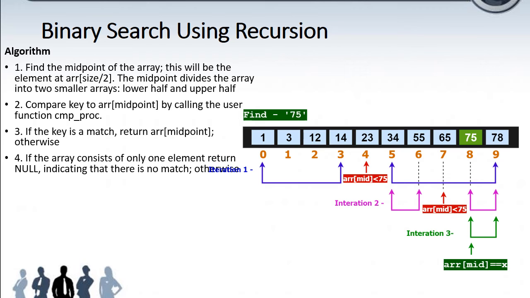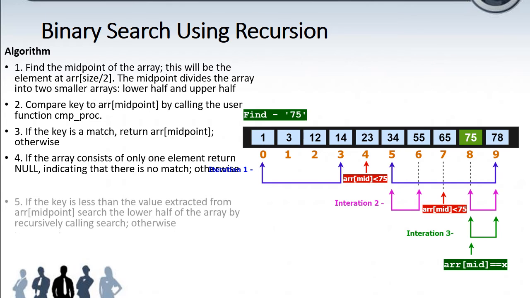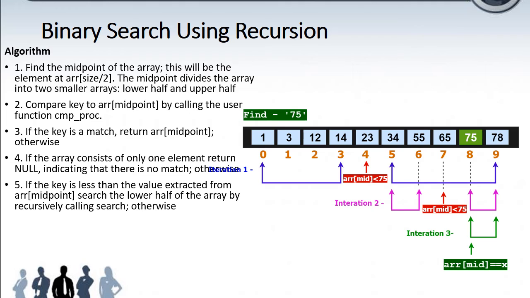We have to find the value from the position next to 23, starting from position 5 and ending at position 9. From that we find the mid value. Again the mid value comes to 65, which is also less than 75, so it goes to further divisions. We take positions 8 to 9, find the mid position from that, and if it matches, it will be returned.